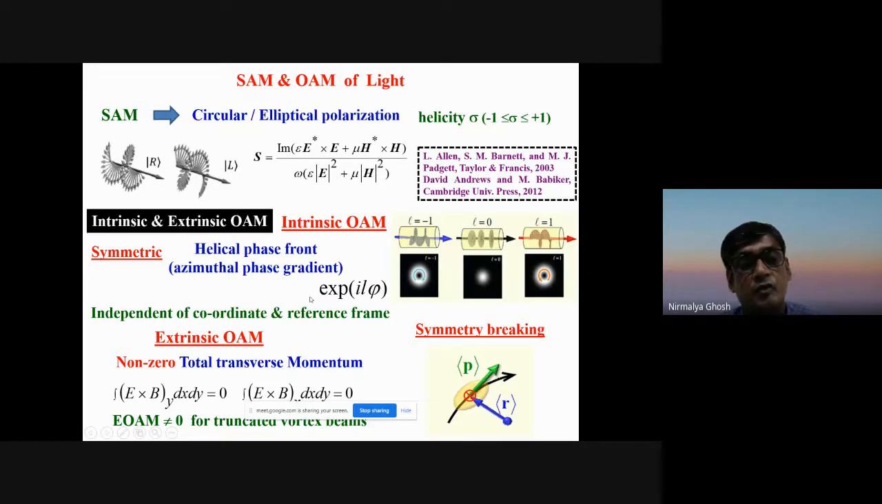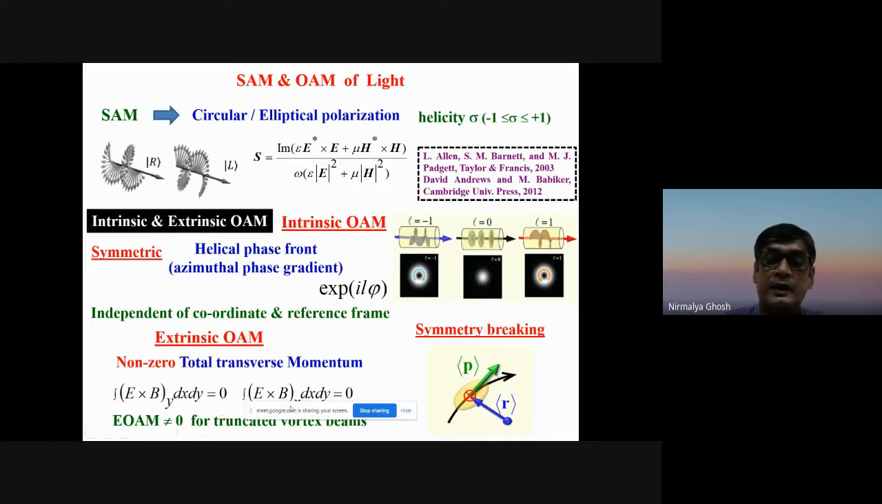Whereas it can also have extrinsic orbital angular momentum. As I said, any variation of the phase in the transverse plane is related to the orbital angular momentum. So this extrinsic orbital angular momentum is related to the symmetry breaking. For example, if I talk about a Gaussian beam, the Gaussian beam is perfectly symmetric, and if you integrate the total transverse momentum, which is defined like this, E cross B, and then if you have a y component of that, so this is like the Poynting vector. If you integrate it over the entire beam, it will vanish.